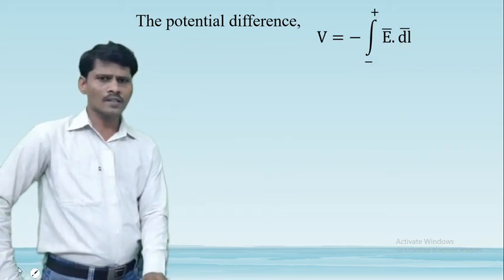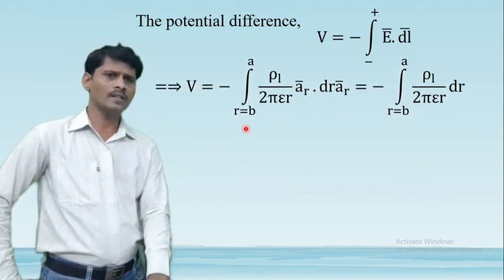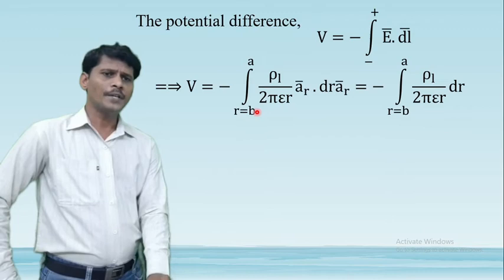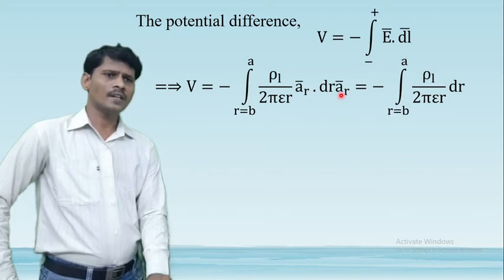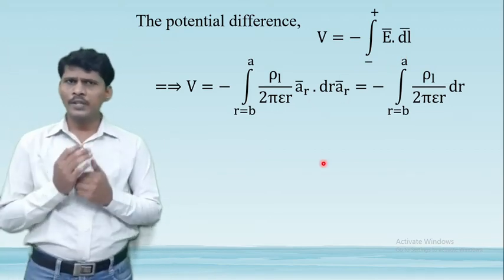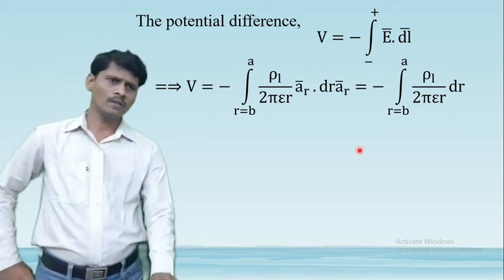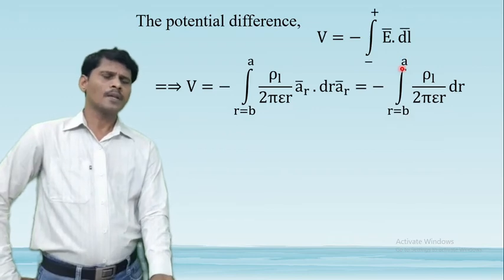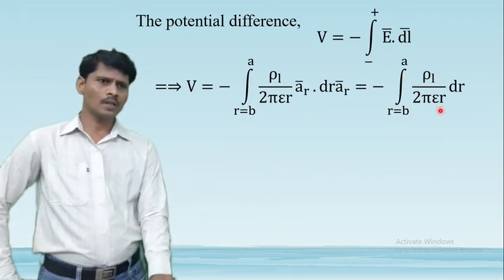The outer conductor radius is b meters and the inner conductor radius is a meters, so V is minus integral from b to a of E bar, which is rho L by 2 pi epsilon r a r bar, dot dl bar, which is dr into a r bar. We know that the dot product of the same unit vector is unity, that is a r bar dot a r bar is equal to 1, and the remaining expression is minus integral r from b to a of rho L by 2 pi epsilon r into dr.